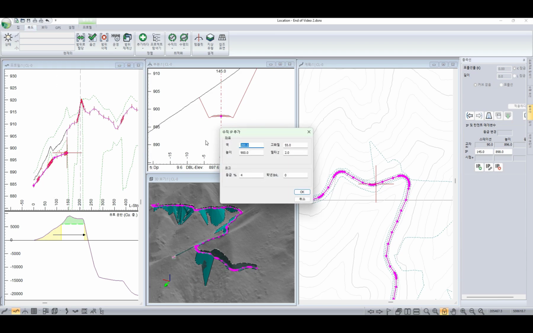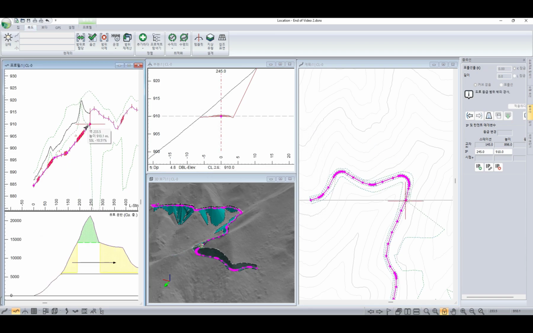And we'll go at 245 to 910. So we can see we are dropping quite deep as we follow this alignment. So that is adding the elevations tabularly.